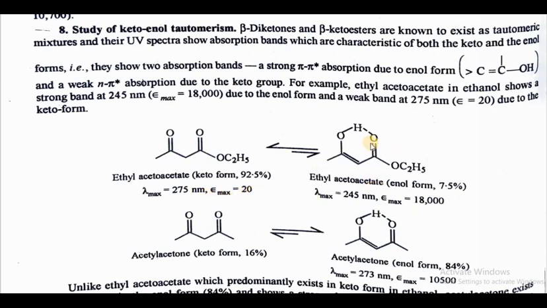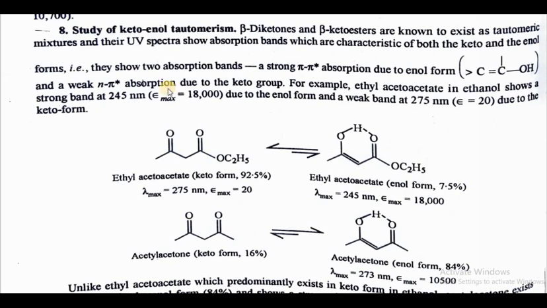But in the enol form, there is a hydrogen bonding present. Due to hydrogen bonding, the carbonyl group no longer gives its main n to pi star transition. There will be pi to pi star transition, and it will be at higher intensity, and it will give a strong band, having intensity 18,000. So we can easily make out whether the compound is in the enol form or not. So easily these forms can be identified in the UV spectrum, and this is how it determines the keto-enol tautomerism.